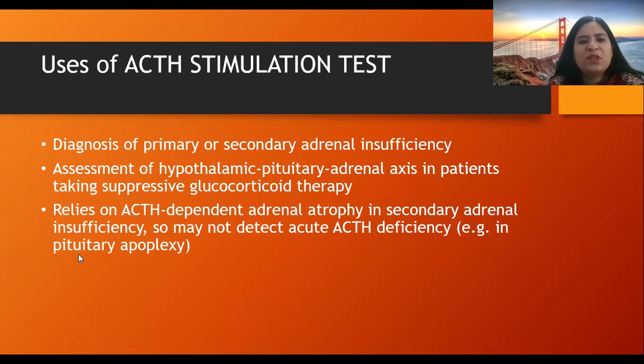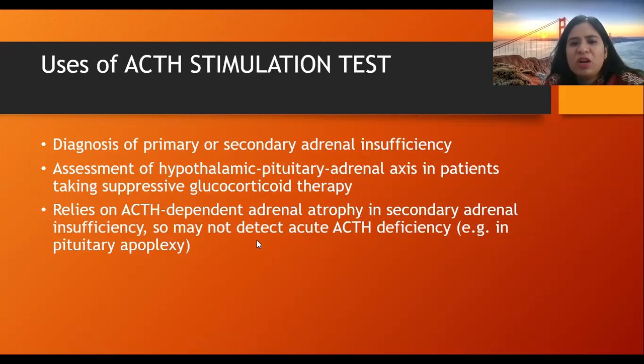Example in pituitary apoplexy. So what happens is the ACTH dependent adrenal atrophy in secondary adrenal insufficiency. In secondary adrenal insufficiency, what happens? ACTH is low. So if there is decreased ACTH, it will not stimulate the adrenal gland. So the adrenal gland will have functional atrophy in the long run.